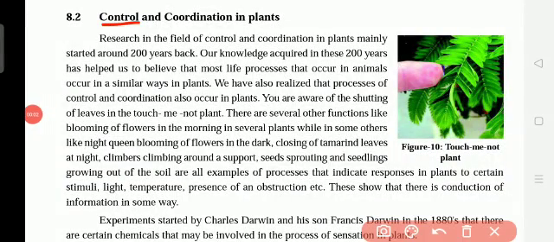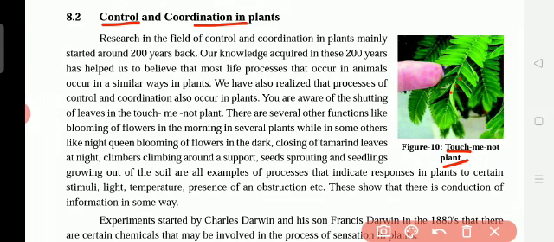Okay. Control and coordination: we studied till now how it takes place in human beings. Like that, in plants also, how is control and coordination taking place? Now you see touch-me-not plants. When we touch some plants, the leaves close. That means it has life. The plant has life processes.